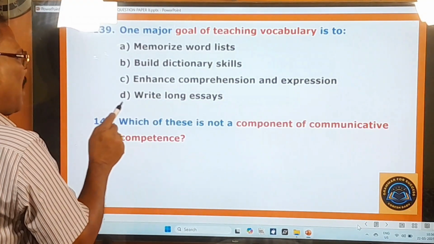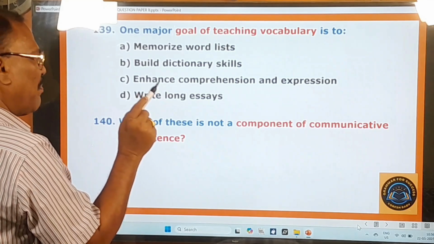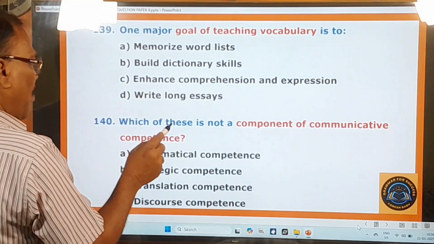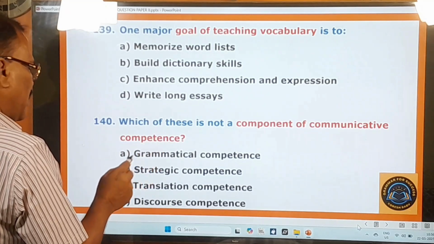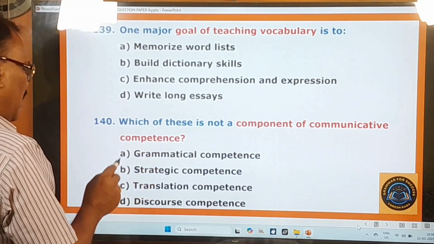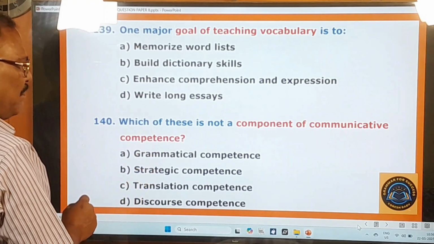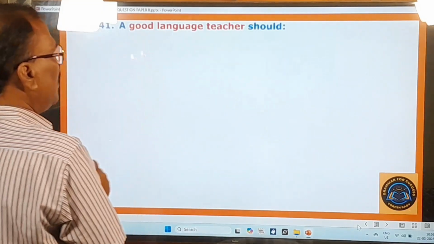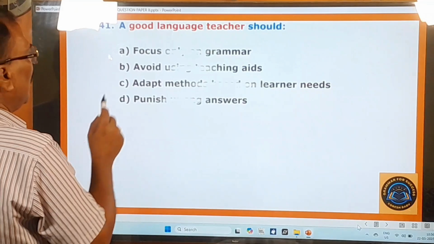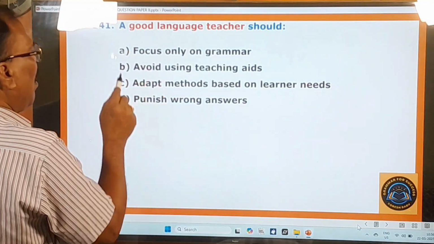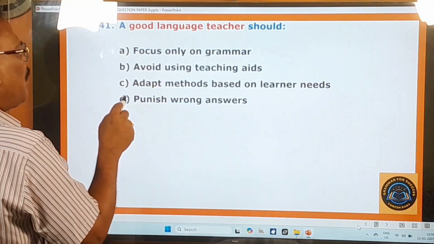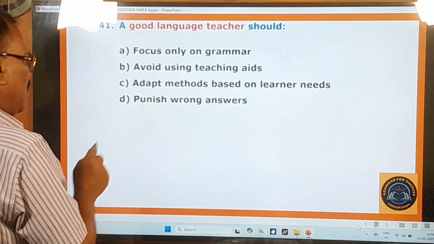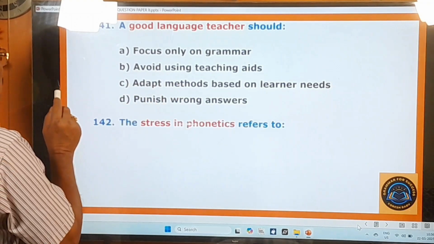140th question. Which of these is not a component of communicative competence? Grammatical competence, strategic competence, translation competence, discourse competence. 141st question. A good language teacher should focus only on grammar, avoid using teaching aids, adopt methods based on learner needs, punish wrong answers. 142nd question.